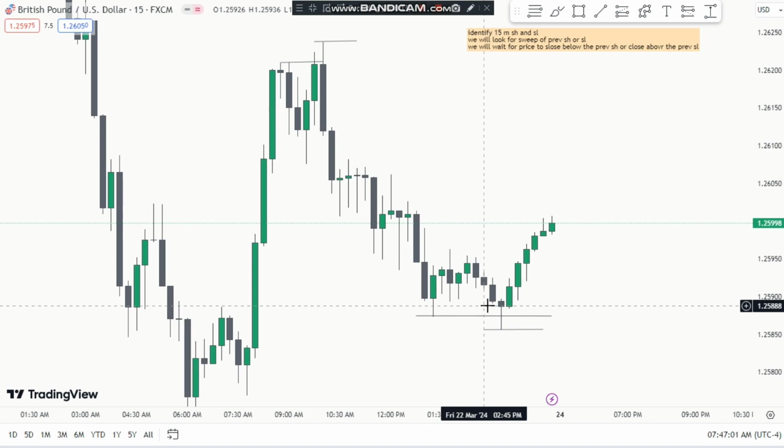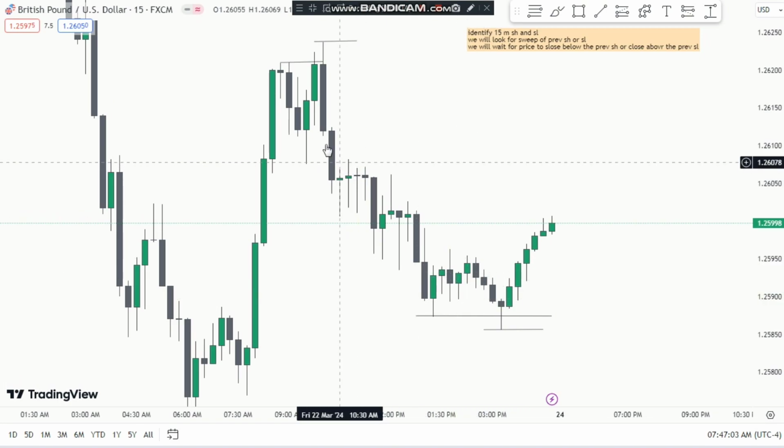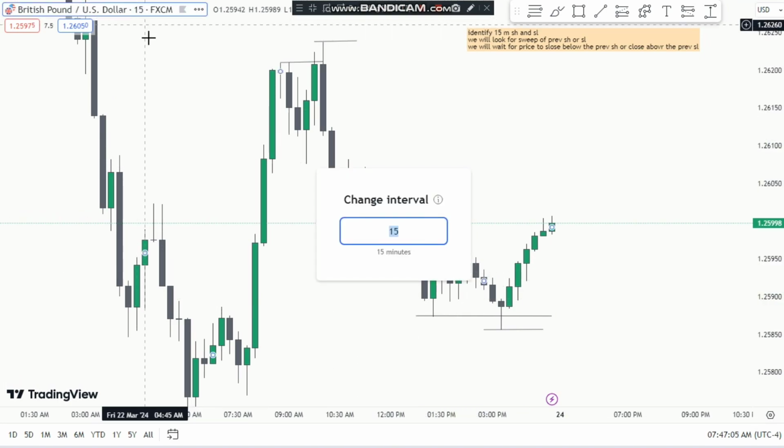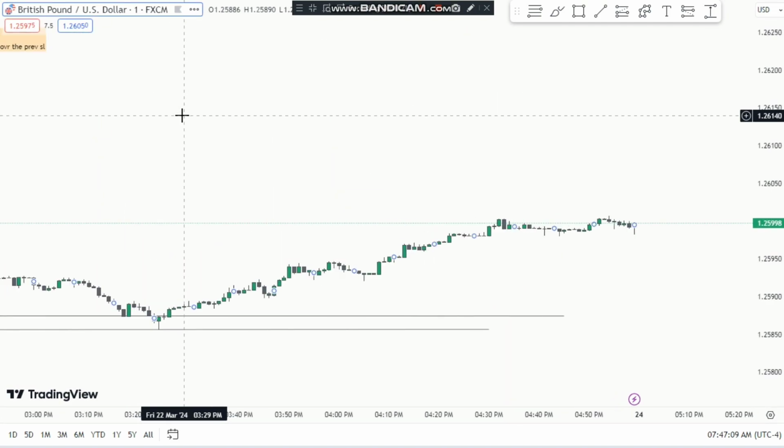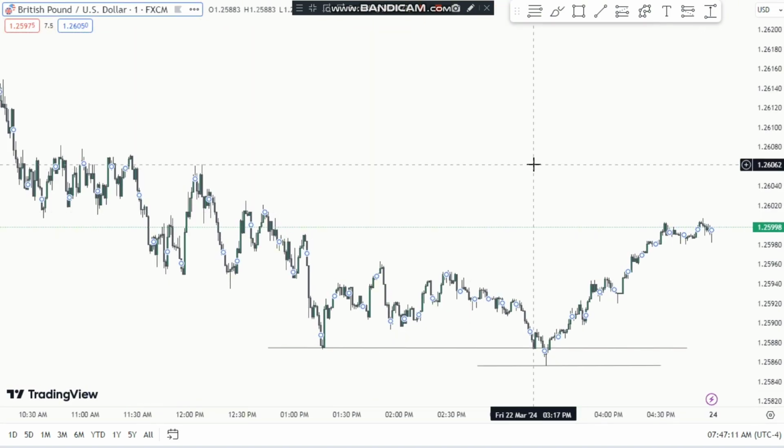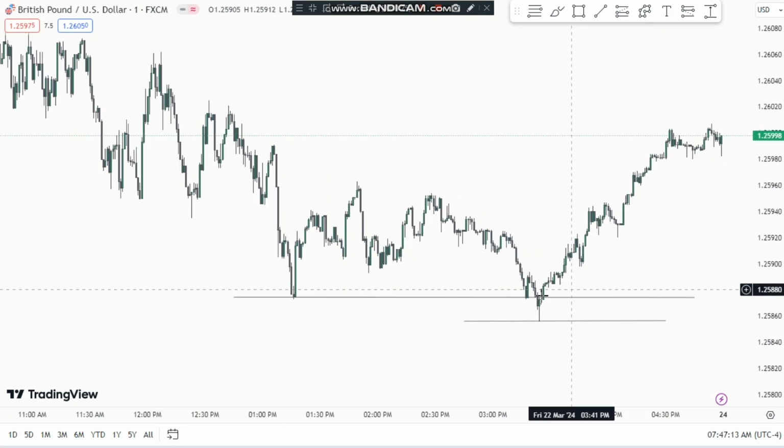Now what we will do is we will shift to the smaller time frame, which is 1 minute, for our entry. Let's see if we get any entry on the 1 minute time frame. So what you have to do is on the 1 minute time frame, once you get the sweep and a close above it, you have to look for a fair value gap, okay.